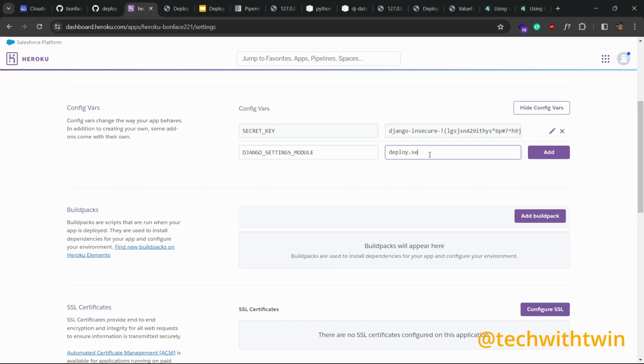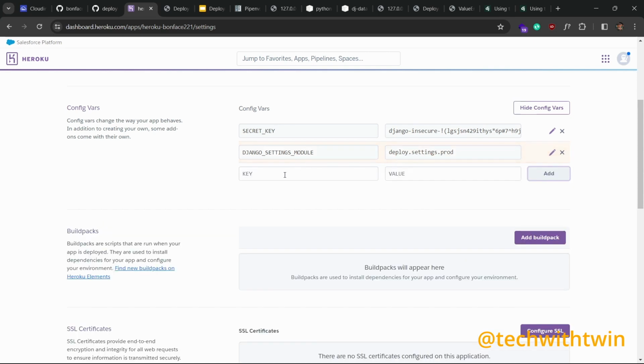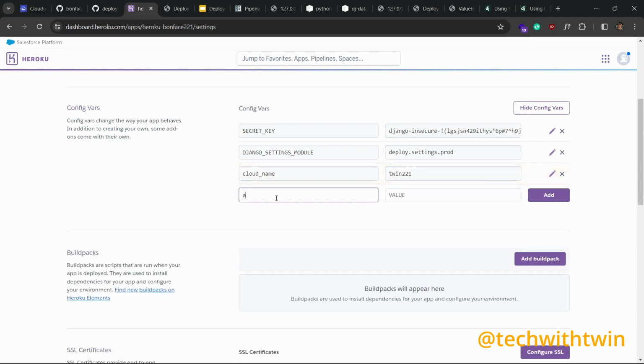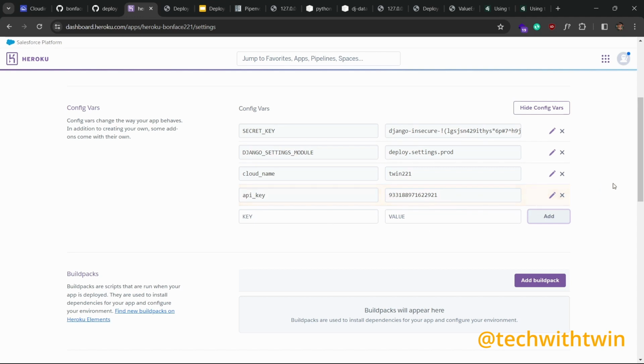Deploy dot settings dot prod. So just add that. Then the cloud name. So we're going to add this one first. API underscore key. Let me grab the API key from my other screen. So you have the API key, then the API secret, of which I'm not going to show.